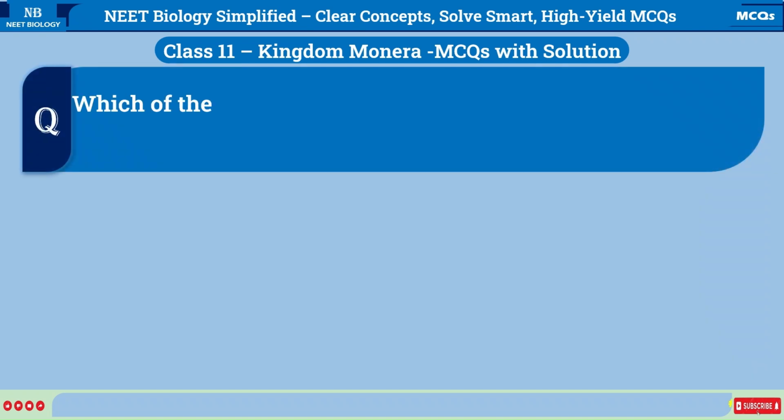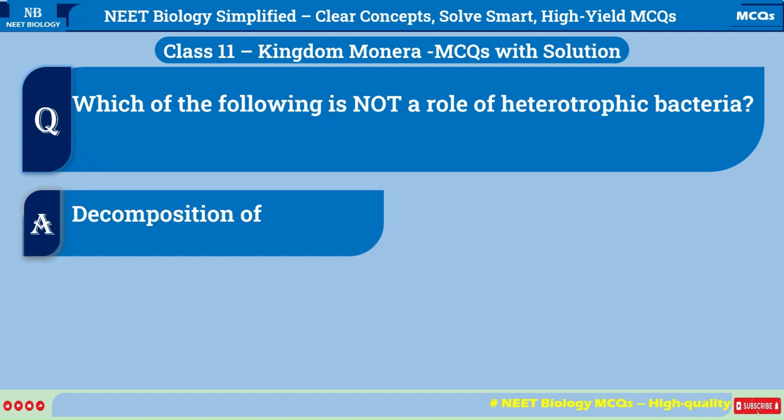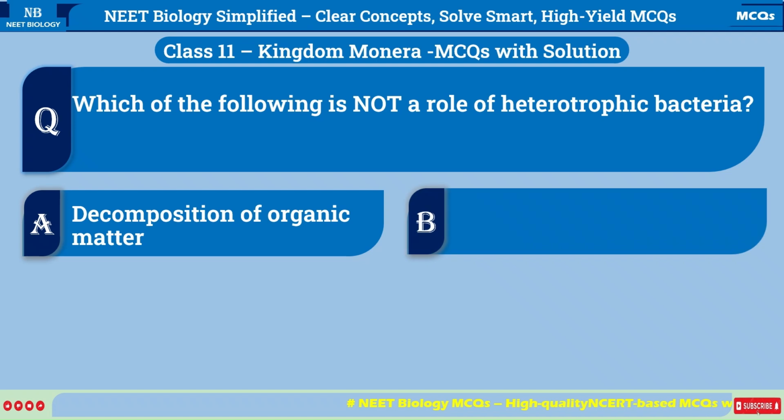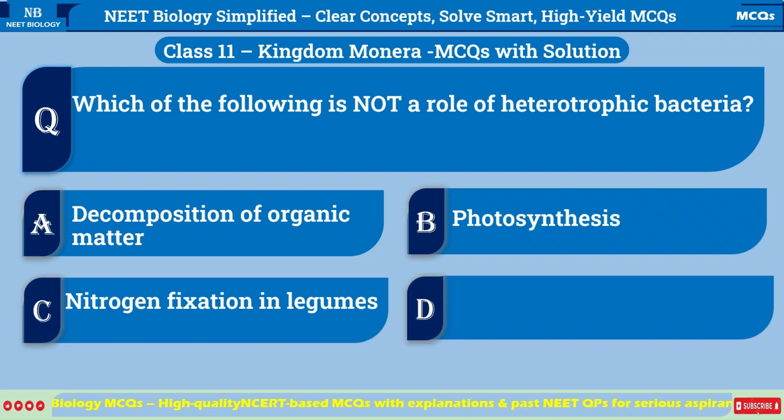Which of the following is not a role of heterotrophic bacteria? A. Decomposition of organic matter. B. Photosynthesis. C. Nitrogen fixation in legumes. D. Curd production.